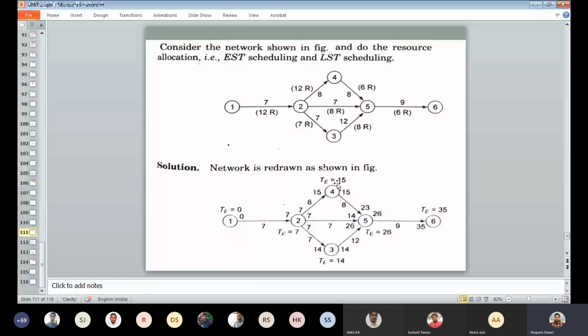तो कई सारे जब पाथ होते हैं तो उसके हिसाब से उसको लिखते हैं. Okay. So 15 plus 8, that becomes 28, and here 7 plus 7 becomes the 14, and here 7 plus 7 plus 12, that becomes the 26.